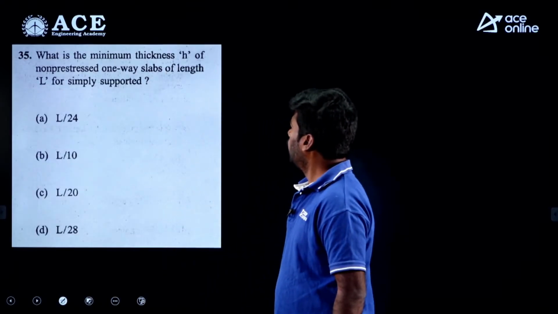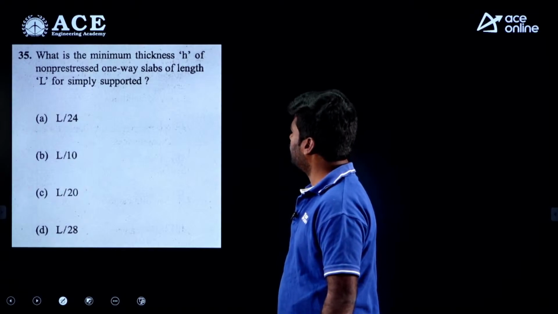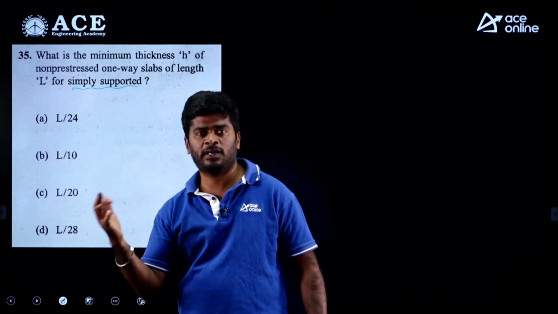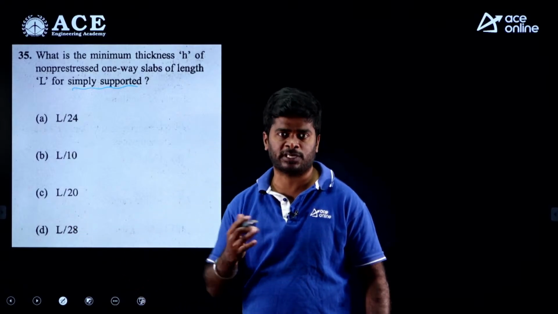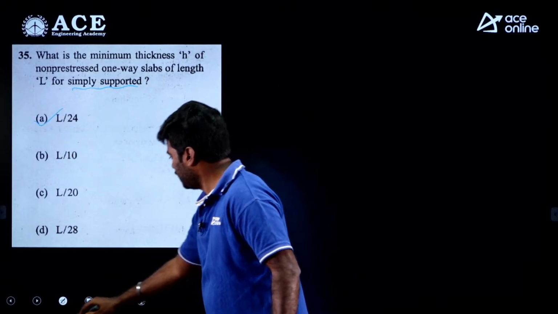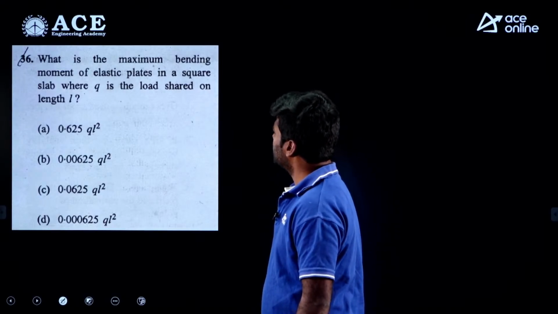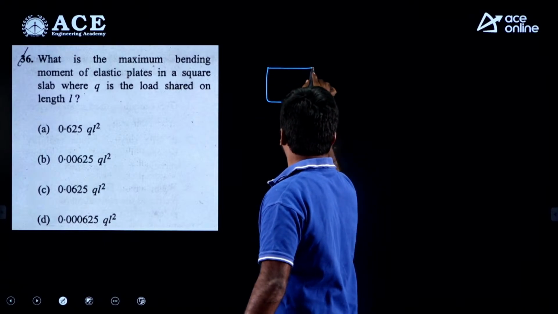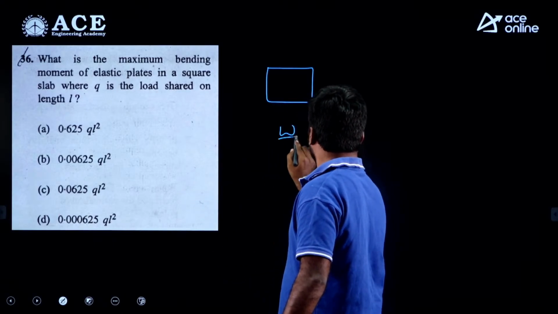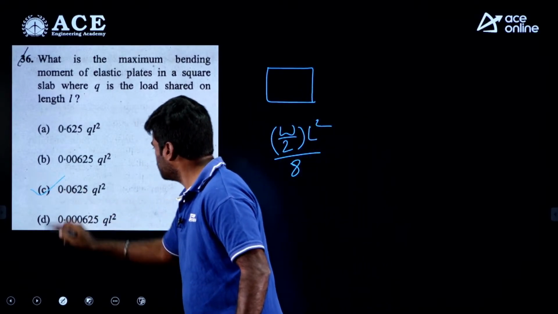Coming to the next question, what is the minimum thickness H of a non-prestressed one-way slab of length L for a simply supported case? Not only for simply supported, if you take a cantilever, or a beam with one end continuous, or a beam with both ends continuous, the thickness will be L upon 24. It is a standard value. Coming to the next one, what is the maximum bending moment of elastic plates in a square slab? If you take a square slab, the load distribution is uniform, that too half of the load. So you can take the formula W by 2 is the load, half of the load, L square upon 8. If you simplify, you will get the answer option C.